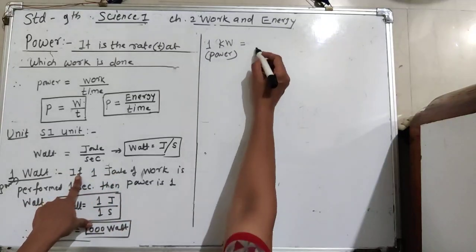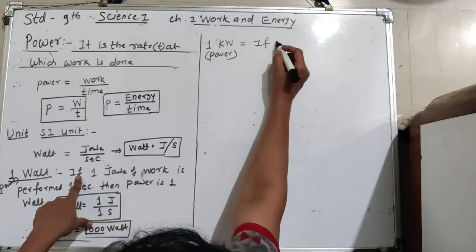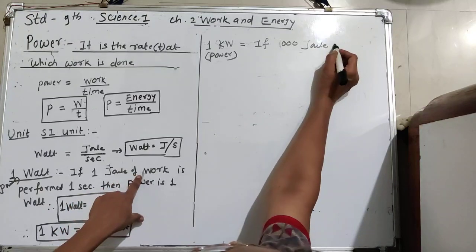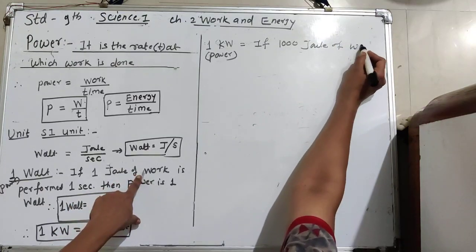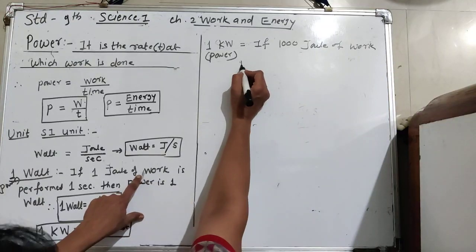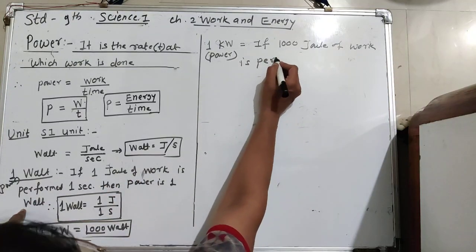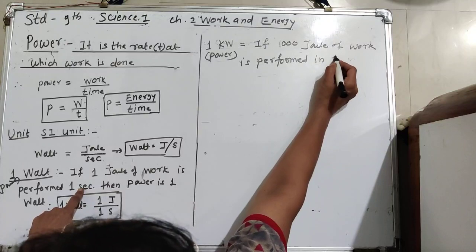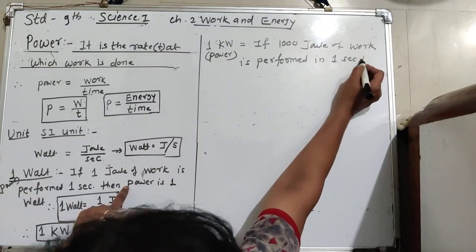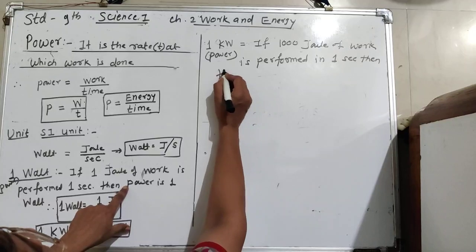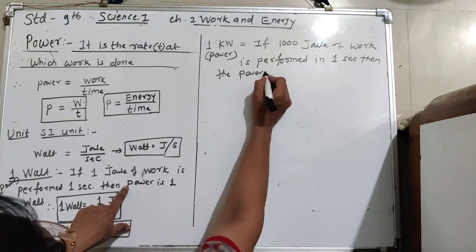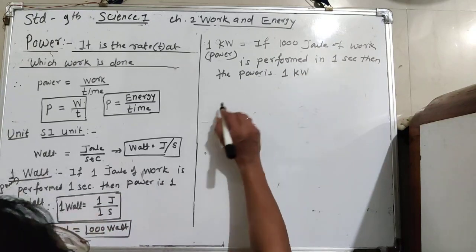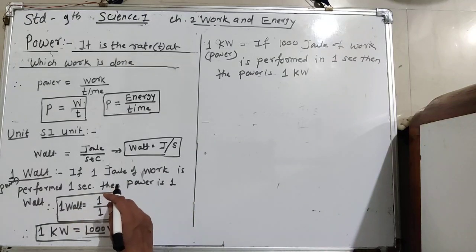So write here the definition: if 1000 joule of work is performed in 1 second, time is the same, in 1 second, then the power is 1 kilowatt.